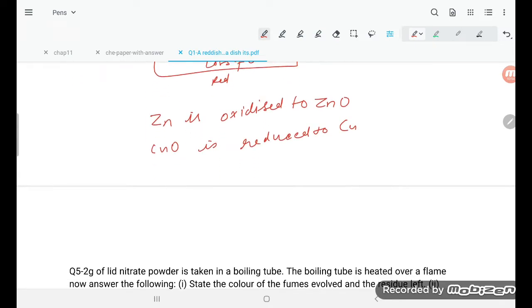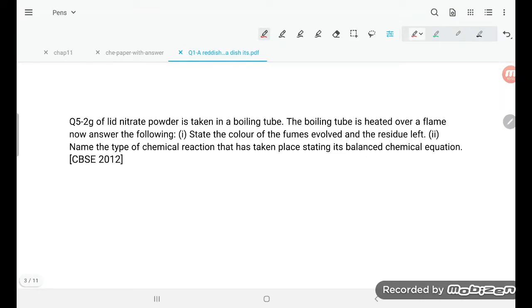That is very simple. Now the fifth question, student. A simple question they have asked: 2 gram of lead nitrate powder is taken in a boiling tube, and Pb(NO3)2 is being heated over the flame.